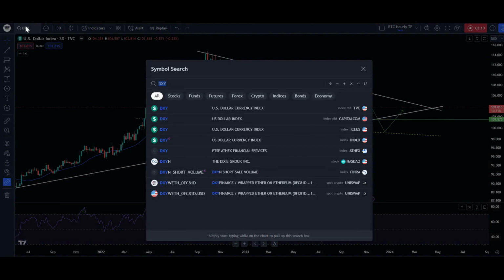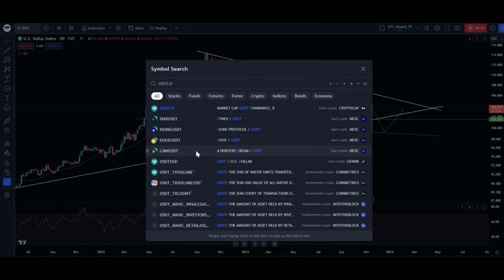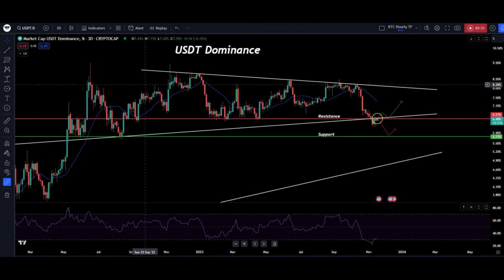The only negative part about the dominance is the RSI level. Let me show it to you quickly. The RSI level on the USDT dominance is in the oversold zone, as you can see over here, and this indicates a rally to be coming in. But comparing the USDT dominance chart to the DXY chart, I believe that there is some positive part towards the crypto market, where we will see a bullish rally coming in, maybe for a shorter time frame, but we might see some positive things coming in.